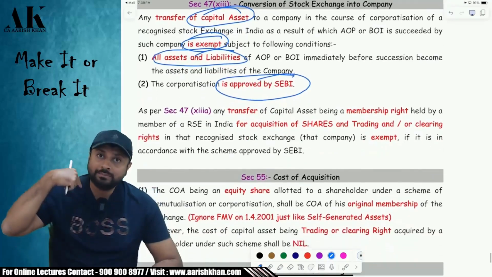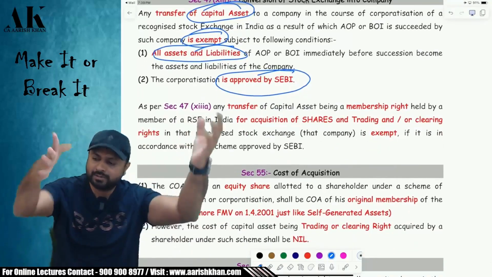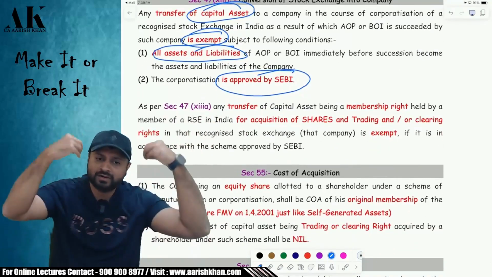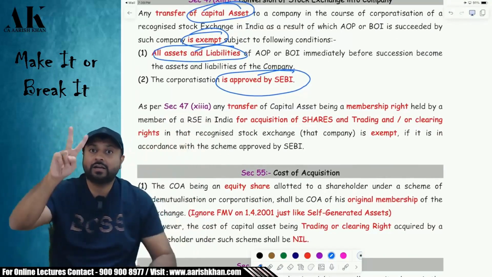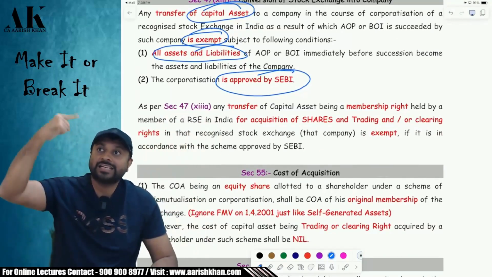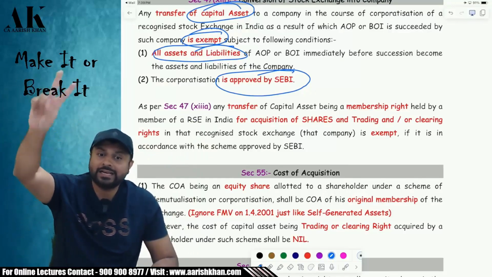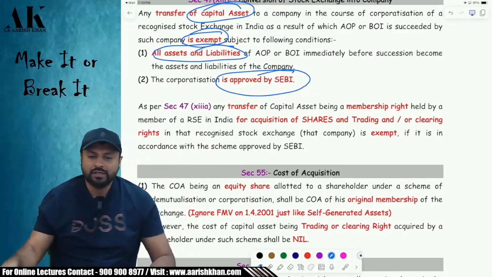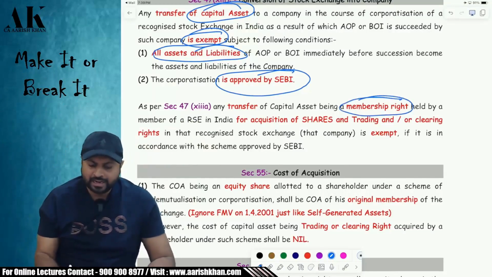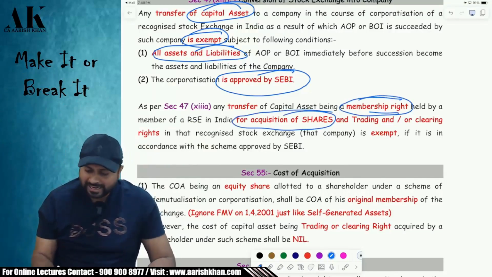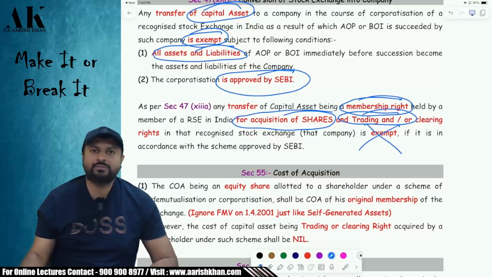And what about the member? The member will return the membership right, and in return he will get two things. First, he will get equity shares in the new company. Second, he will get trading and clearing rights. So if he returns the membership right and in return takes shares and trading and clearing rights, then that is also exempt under the income tax law.